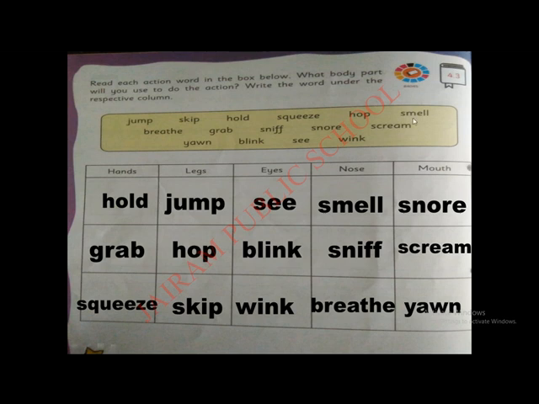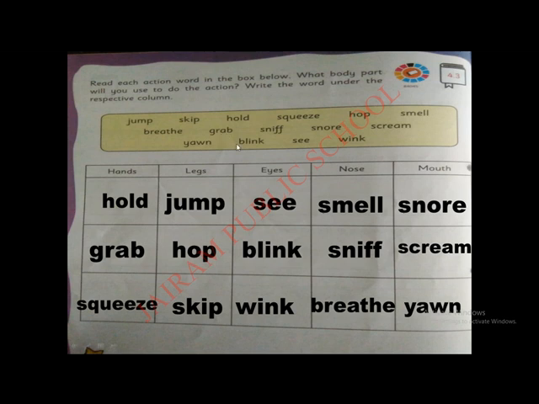Then smell. We can smell only through the nose. Then breathe. We can breathe only through our nose. Then grab. Grab means take.